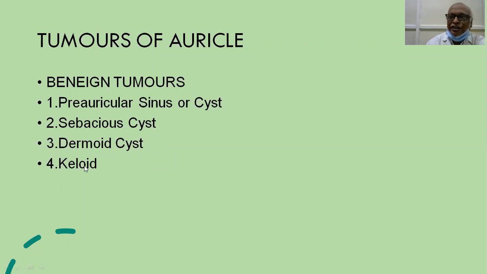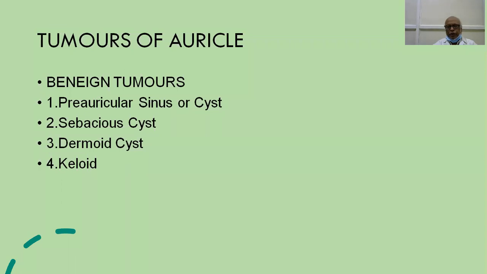Next is the keloid. Keloid is nothing but a tumor from the fibrous tissue. Uncontrolled multiplication of the fibrous tissues resulting in the keloid formation. It is familial in nature. It has got a notorious tendency for recurrence.